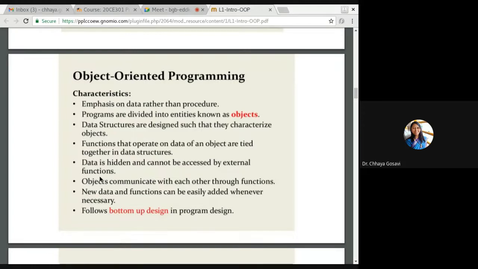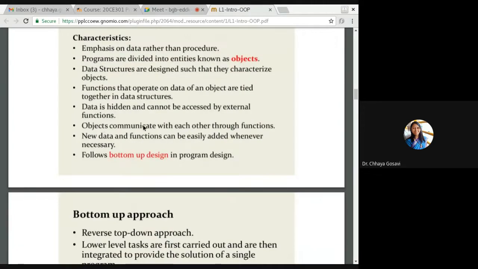If you create a variable or access specifier for data as private, it is not accessible in main. Main is outside the class. Data is hidden, cannot be accessed by external function. Objects communicate with each other by functions. If I want to call an object of student class or any function from the student class, it needs to be called. It follows bottom-up design.